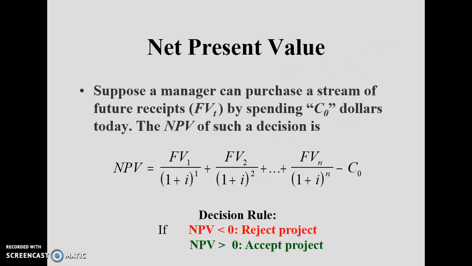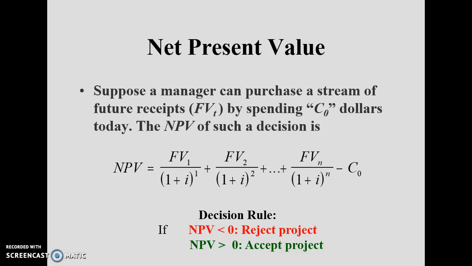Okay, net present value. You can see the present value you have evaluated, but a new term is being attached to it, that is the net present value. The word net represents that we have to subtract something from the present value. Suppose a manager is making a purchasing or investment decision. The manager can purchase a stream of future receipts by spending C dollars, that is the amount of the investment. The net present value will be equal to the present value minus cost. So something has been deducted from the present value, that's why it is termed the net present value.